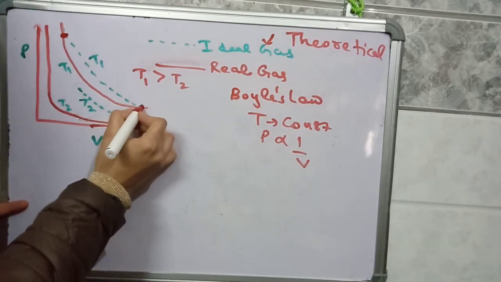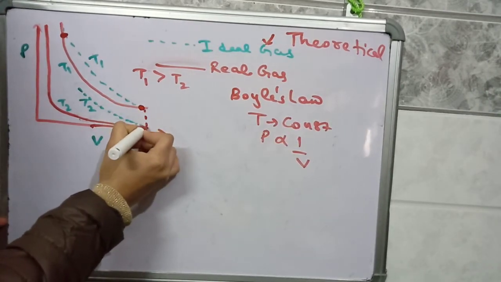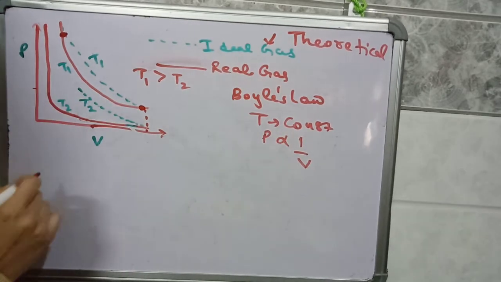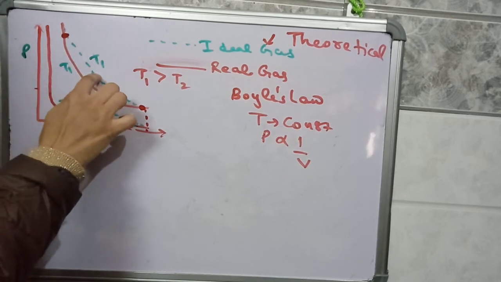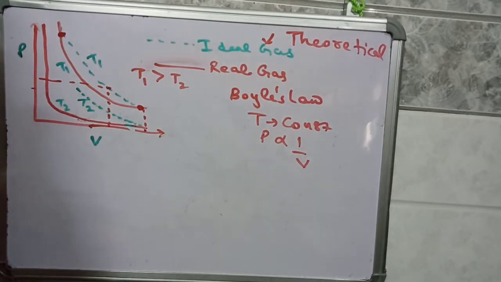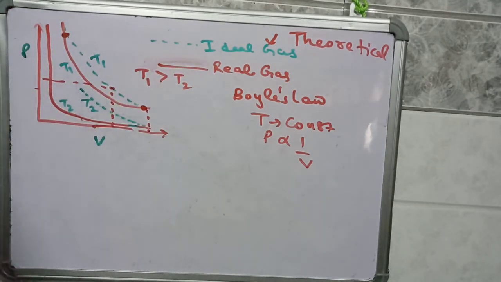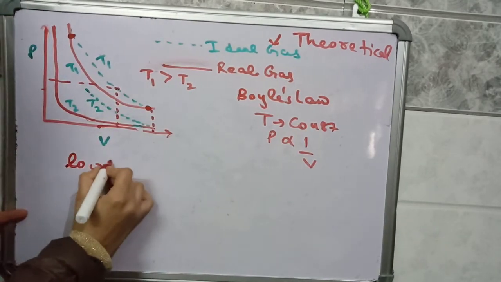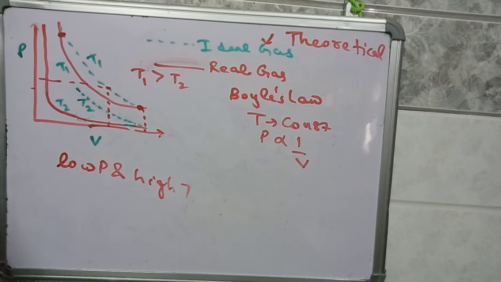Both these curves are intersecting here also. It means at this volume, at this pressure, at this temperature, gas is behaving like an ideal gas. Other than that, at this pressure, volume, temperature, for example this one, the gas is not behaving like an ideal gas. It is behaving like a real gas. So again we observe that a real gas behaves like an ideal gas at low pressure and high temperature.